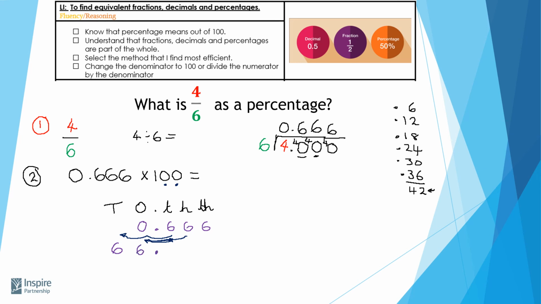Don't forget that decimal point, it never moves. And now my 6 thousandths are going to move 2 spaces, and so they are going to become my 6 tenths. So my answer to 0.666 times 100 is now 66.6. Now to convert that into a percentage, all I do is take my 66.6 and put a percentage sign at the end.